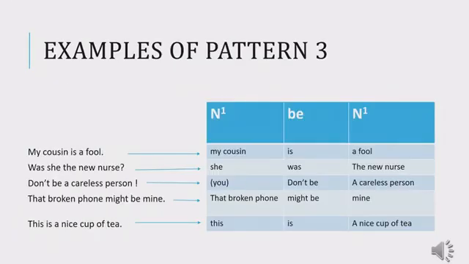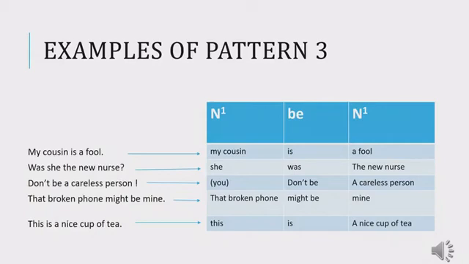Let's have more examples of pattern number 3. My cousin is a fool. In this sentence, the verb is "is", which is B. My cousin is N. A fool is another N. Because here I'm talking about my cousin who is a fool, so I'm talking about the same person. The fool is my cousin and my cousin is a fool. So my cousin is N1, is is B, and a fool is another N1.